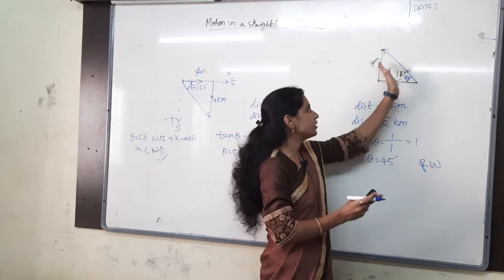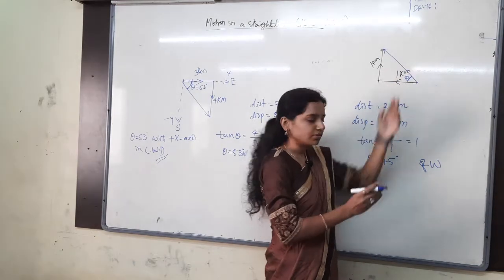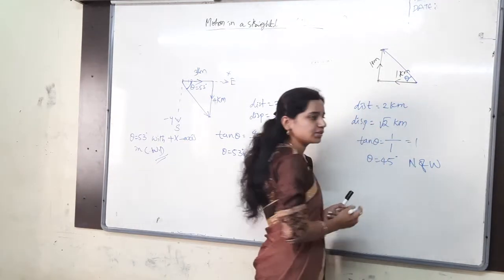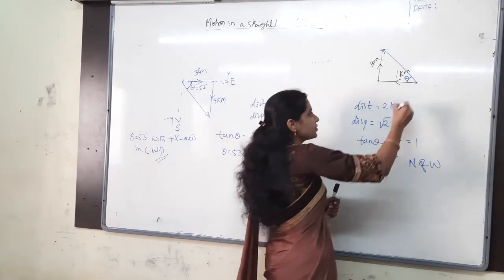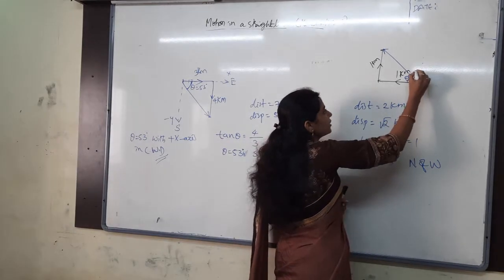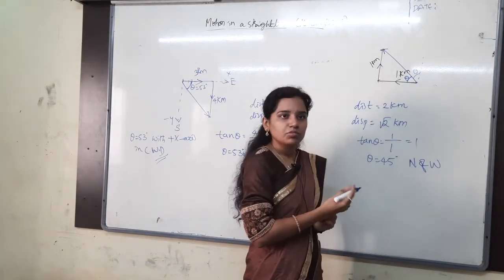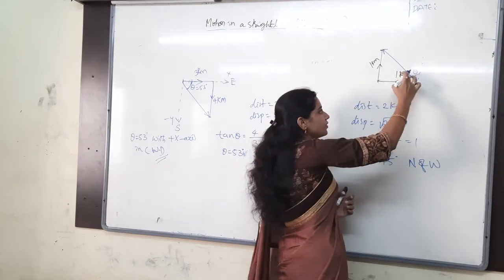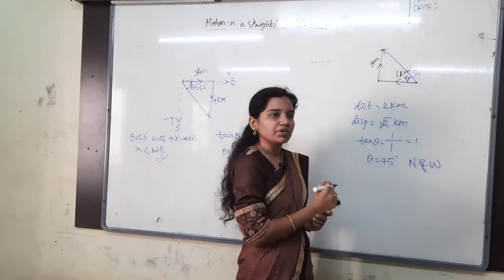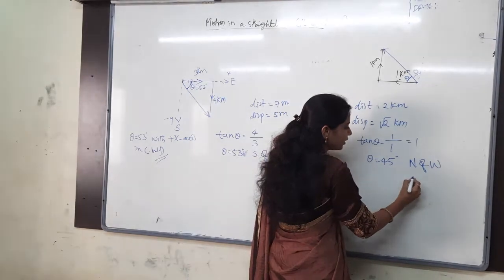Whatever is remaining, here it is, towards what? North only, no? So that is north of west. Otherwise, some people will consider this as the theta angle 45. Both are the same only. 45 means this is 45, and this remaining also is 45 only. At that time, what will they write?